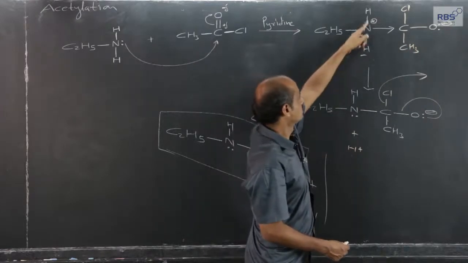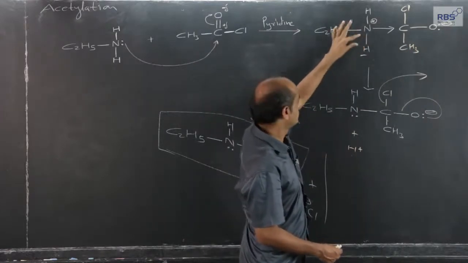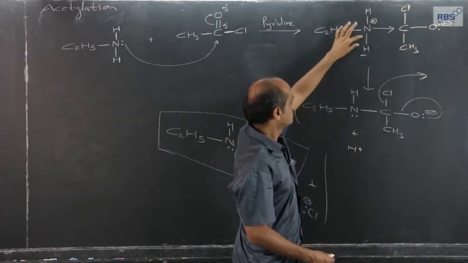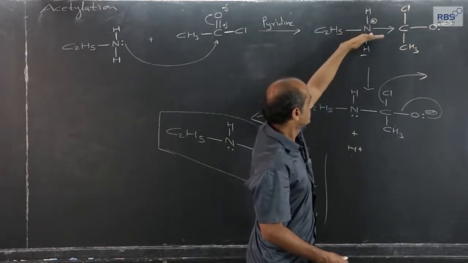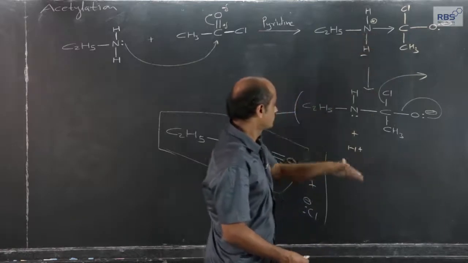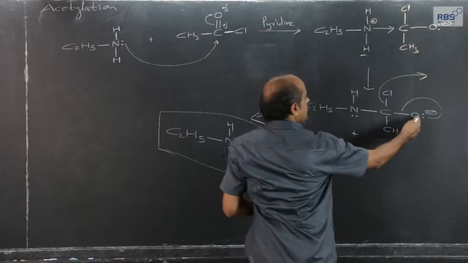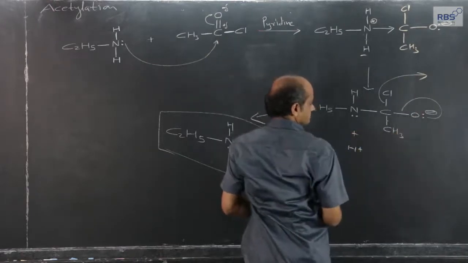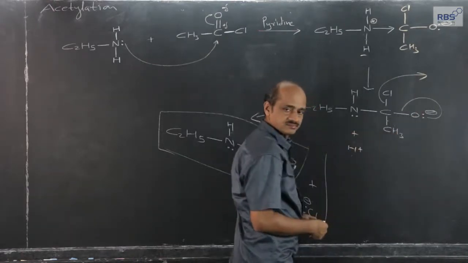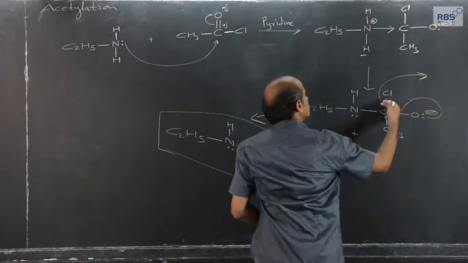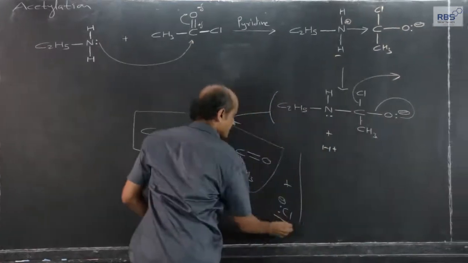The positive charge is developed to compensate that electron deficiency. This electron pair remains with nitrogen. Therefore, heterolysis of NH bond, hydrogen is given out in the form of H plus ions. And the negatively charged, this electron pair extra. Now, when this gets shared, chlorine goes out in the form of Cl minus ions.